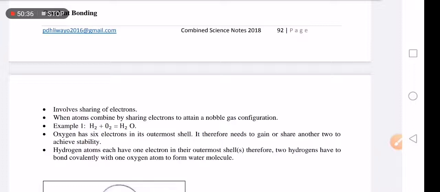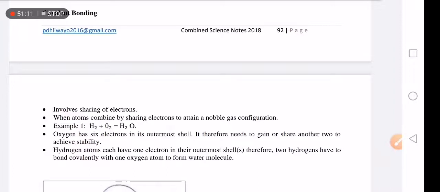This atom will give 2 electrons, and another atom that receives 2 will also give 2. There is no giving 2 and then getting 8. They just share. Atoms are sharing electrons. That is covalent bonding.